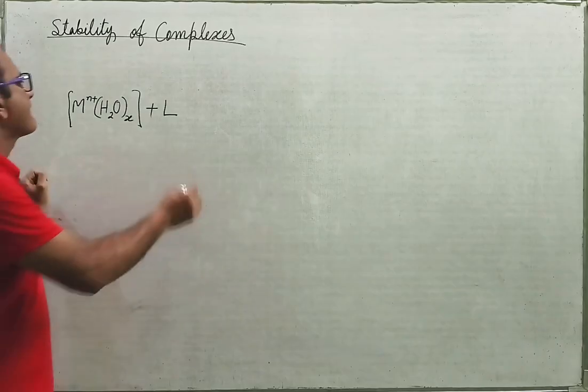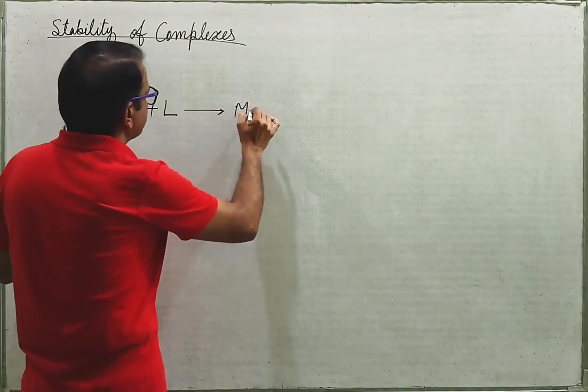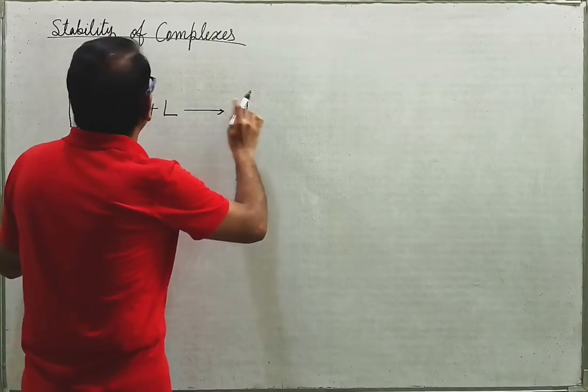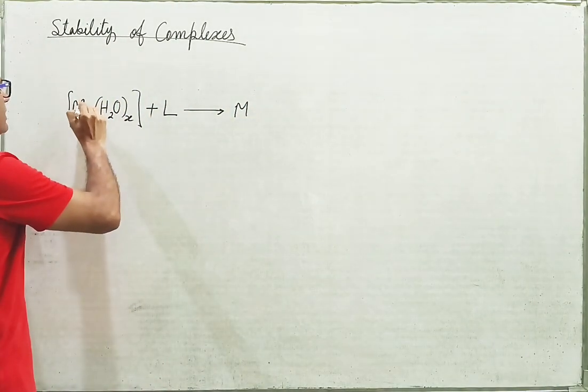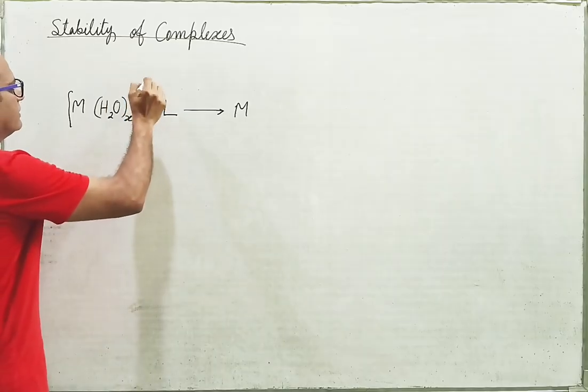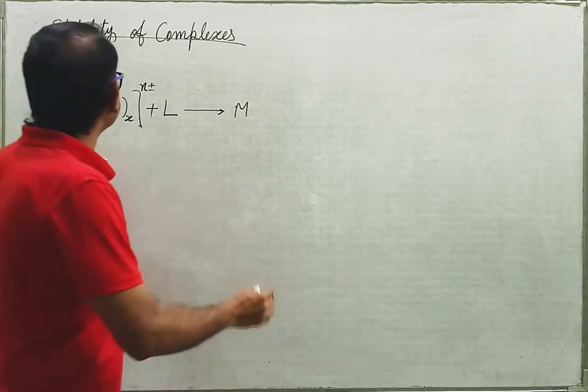Let us take M with charge n+. What will happen then?